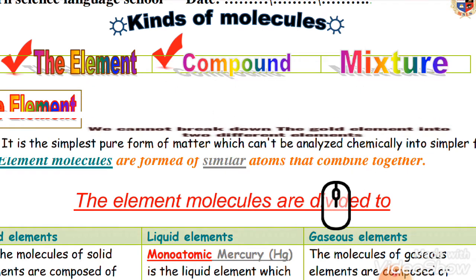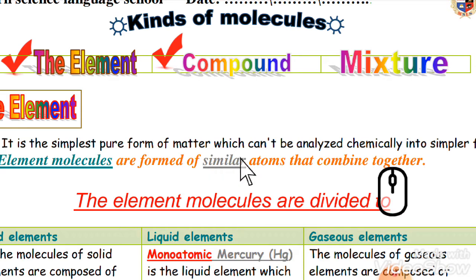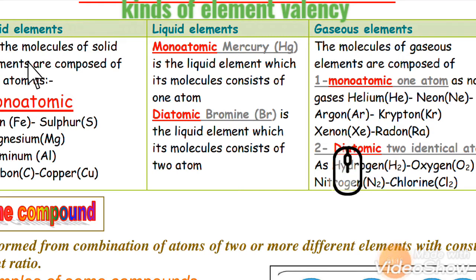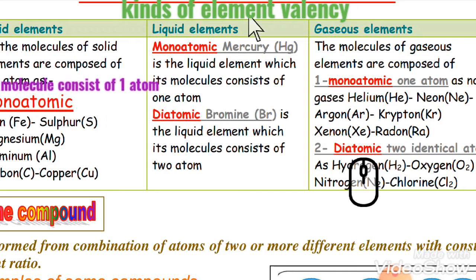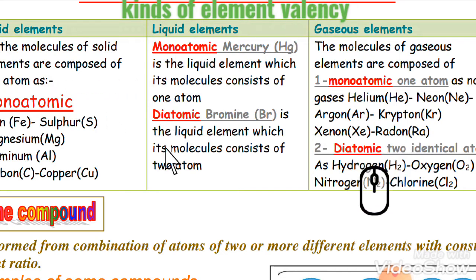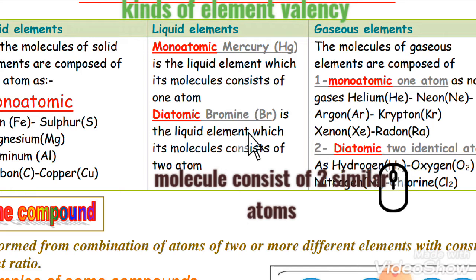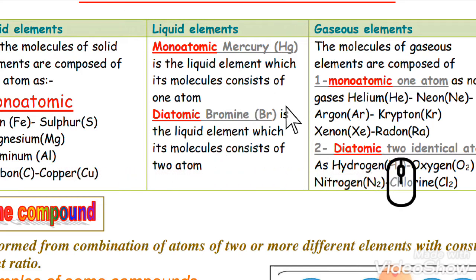An element can exist in two forms: monoatomic, where the molecule consists of one atom, or diatomic, where the molecule consists of two similar atoms.